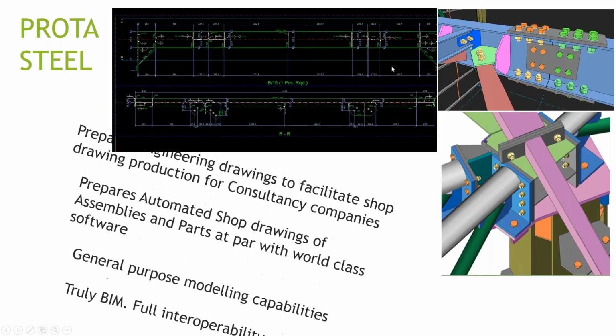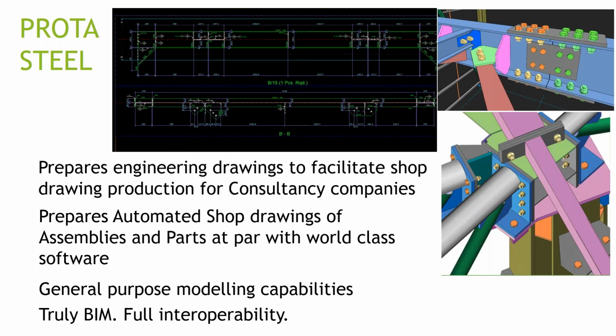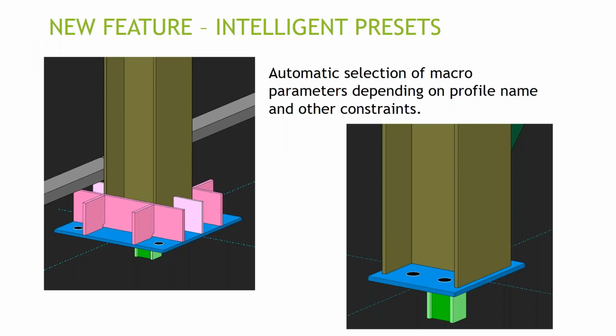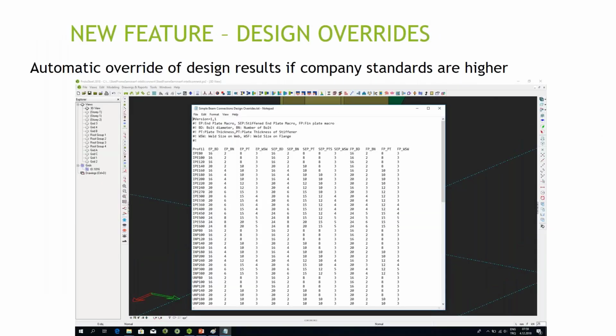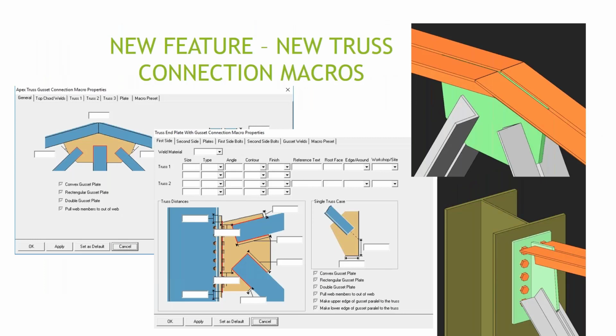So ProtaSteel basically prepares engineering drawings to facilitate shop drawing production for consultancy companies, and prepares automated shop drawings for assemblies and parts at par with world-class software. It has general purpose modeling capabilities. It's truly BIM. It's fully interoperable. It's got new features like intelligent presets. I didn't have time to talk about those. It's got design overrides, which are a very useful feature, which we'll talk about some other time. It's got new connections. This is not mentioned over here, but there's a new base plate connection. There's a new angle cleat connection, which is now going to be added.